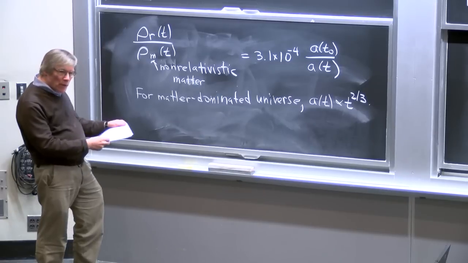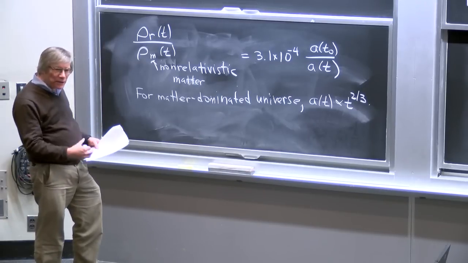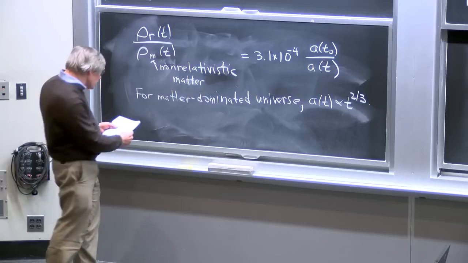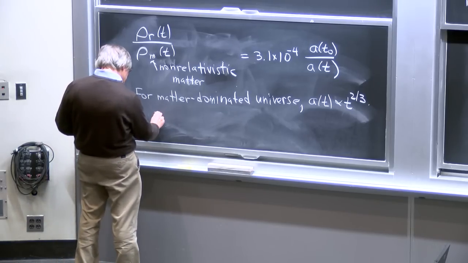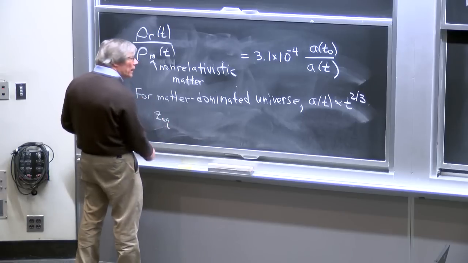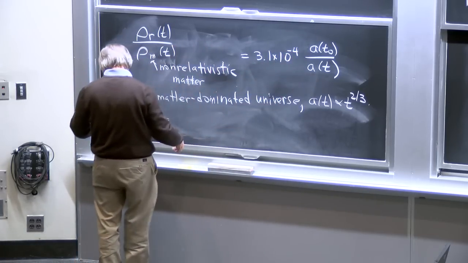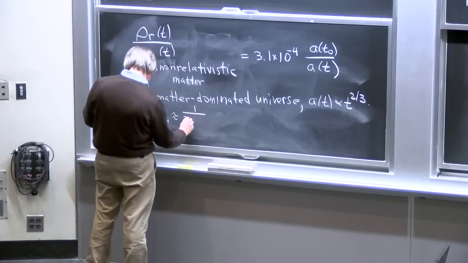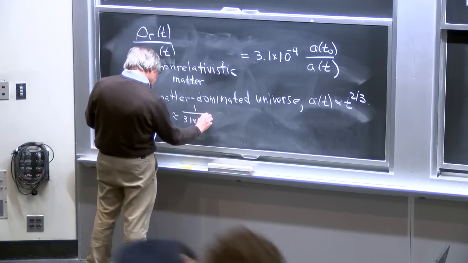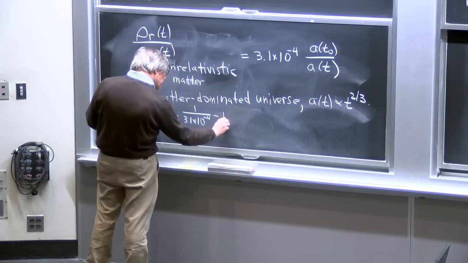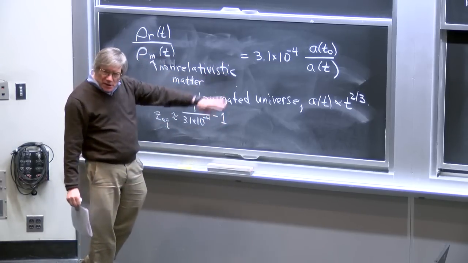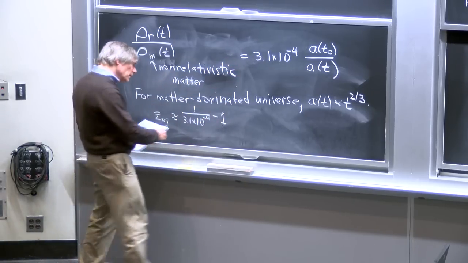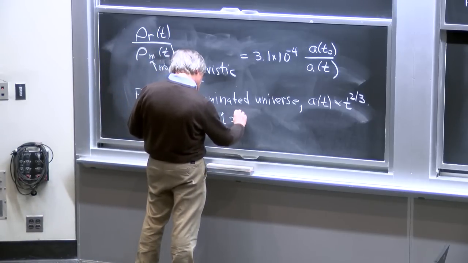And when the ratio is 1, we call that the time of equality, using the subscript EQ to indicate anything having to do with that crossing point. And what we find is that the z of equality, and z is just the ratio of the a's, according to this calculation, would be 3.1 times 10 to the minus 4, to the minus 1, minus 1. I fibbed when I said the z was the ratio of the a's. It's offset by a little bit. It's 1 plus z that's the ratio of the a's. And that's why there's a minus 1 there. And numerically, this is about equal to 3,200.